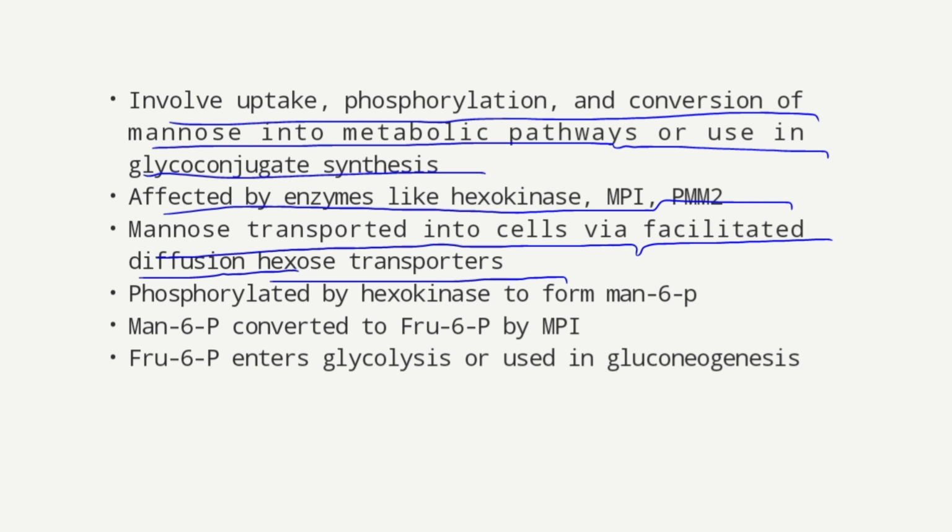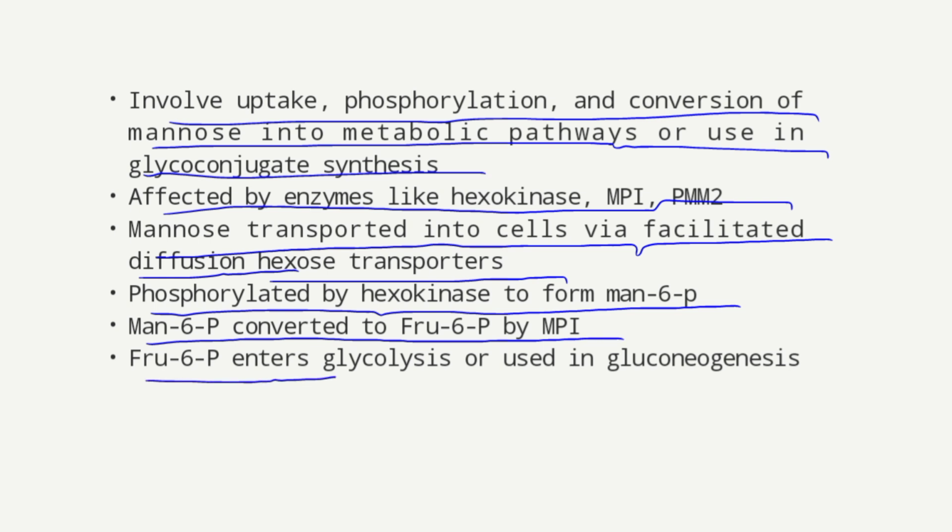Once inside the cell, mannose is phosphorylated by hexokinase to form mannose 6-phosphate. Mannose 6-phosphate can be converted to fructose 6-phosphate by phosphomannose isomerase. Fructose 6-phosphate then enters glycolysis or is used in gluconeogenesis.